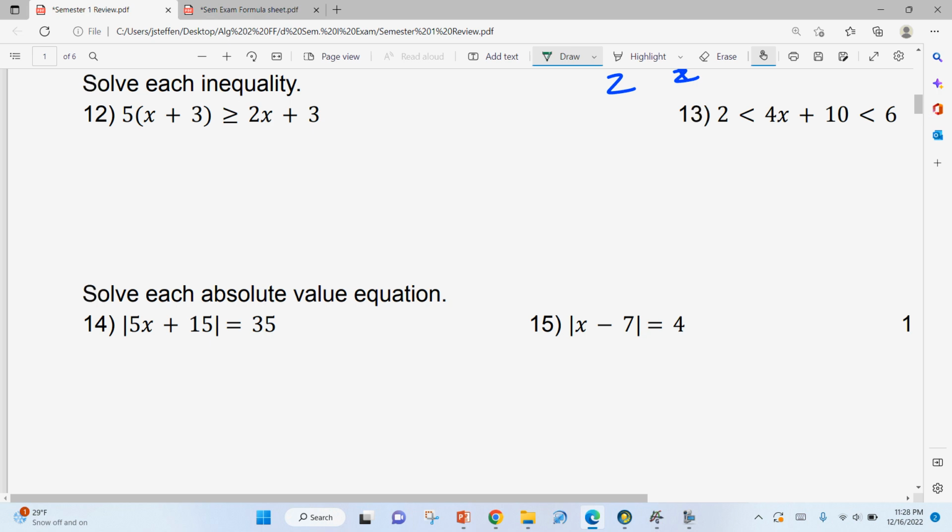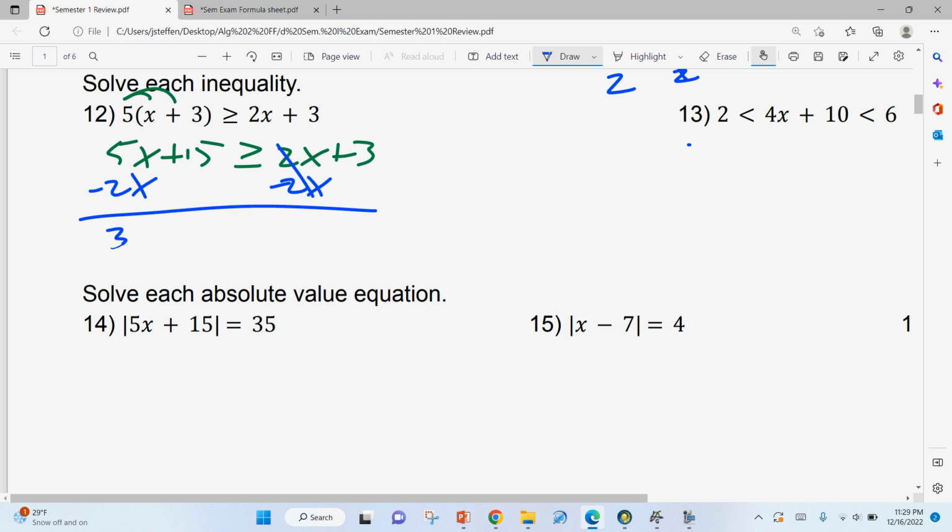Moving on to some inequalities. Distribute out this 5. We have 5x plus 15 greater than or equal to 2x plus 3. Minus 2x, minus 2x. 3x plus 15 is greater than or equal to 3.